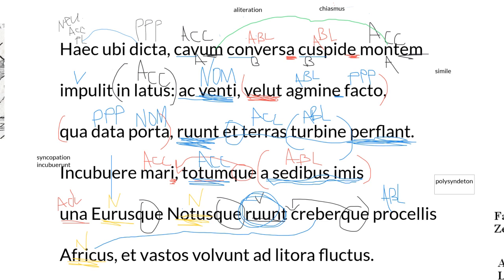I'll say it one more time. Together, Eurus, Notus, and thick with wind Africus rush over everything from the lowest depths. And still understand them as a subject, volunt, they turn. And what do they turn? They need to turn something in the accusative.